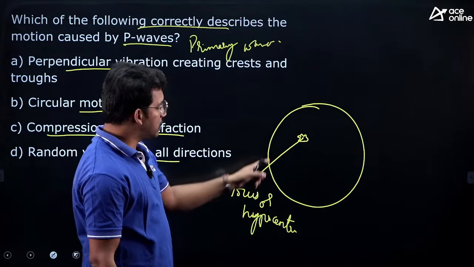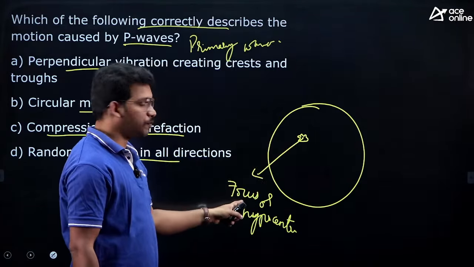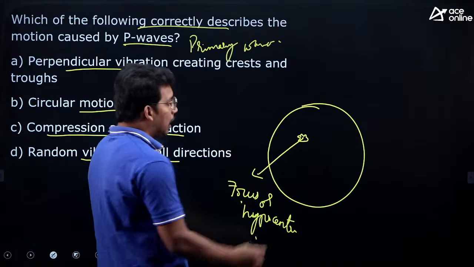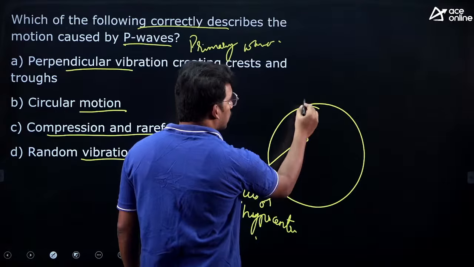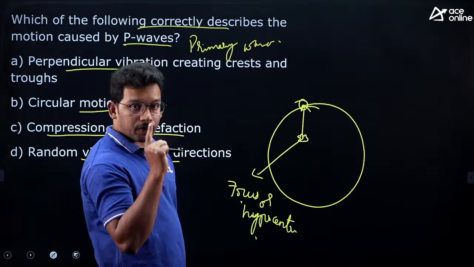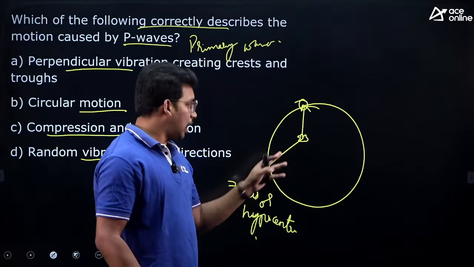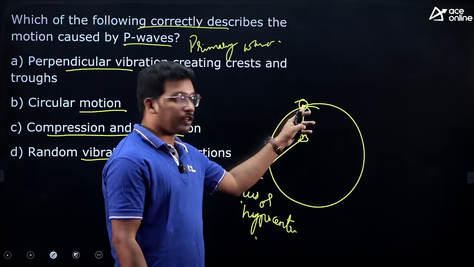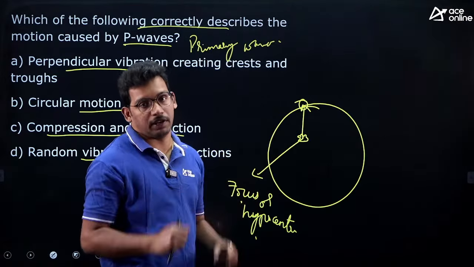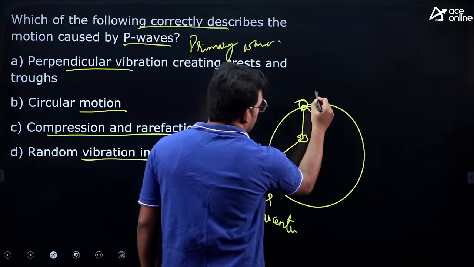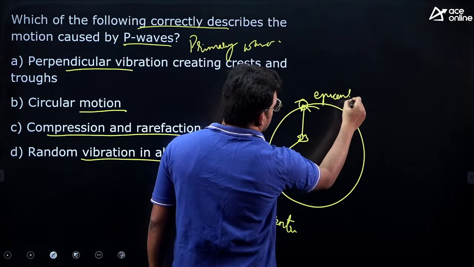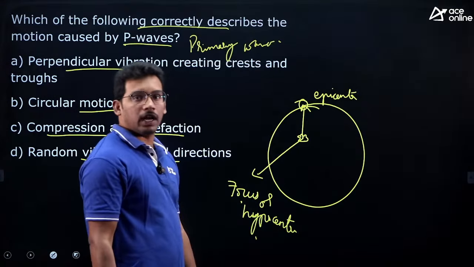Wherever the first energy is released inside of here, that point is called the focus or hypocenter, and the point exactly above it on the surface, which for the first time faces the earthquake, is the epicenter. First time means after releasing the energy, this is the first point to experience the earthquake on the surface. This point is called the epicenter.